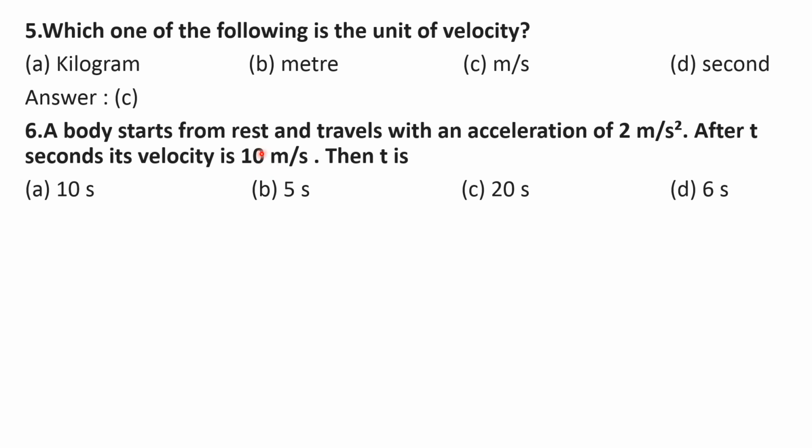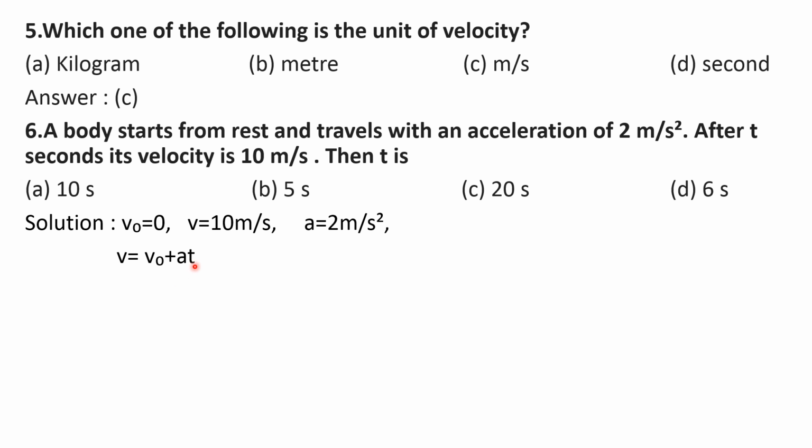So here you know the initial velocity v0, the final velocity v, and the acceleration. Using these three, you have to find time t. You know the relation between v, v0 and a. From the equation of motion, v is equal to v0 plus a t.